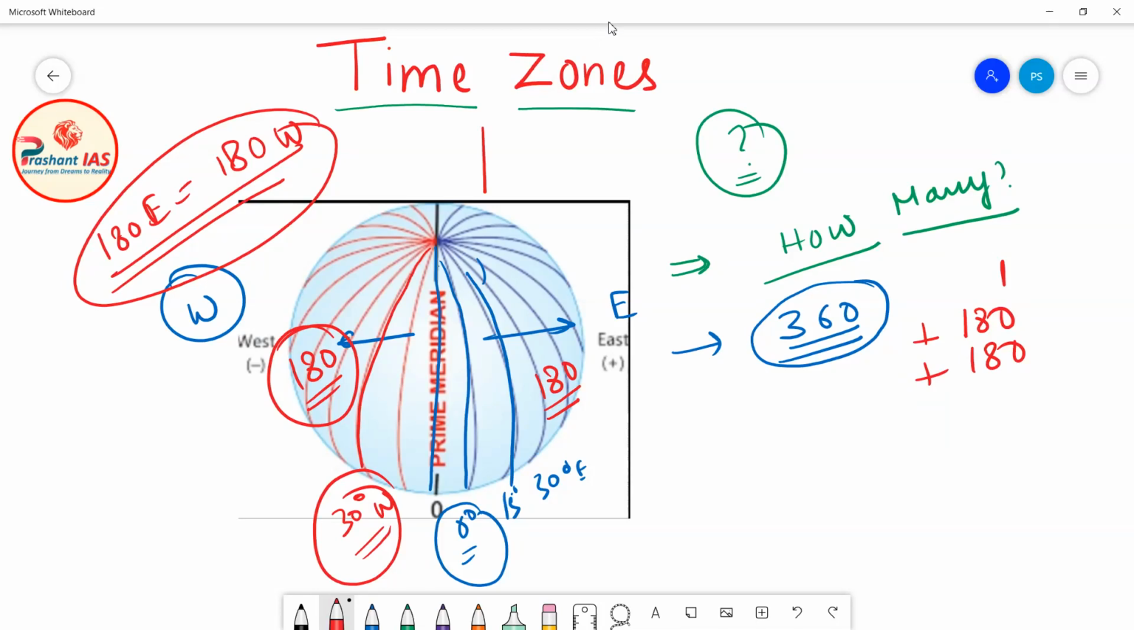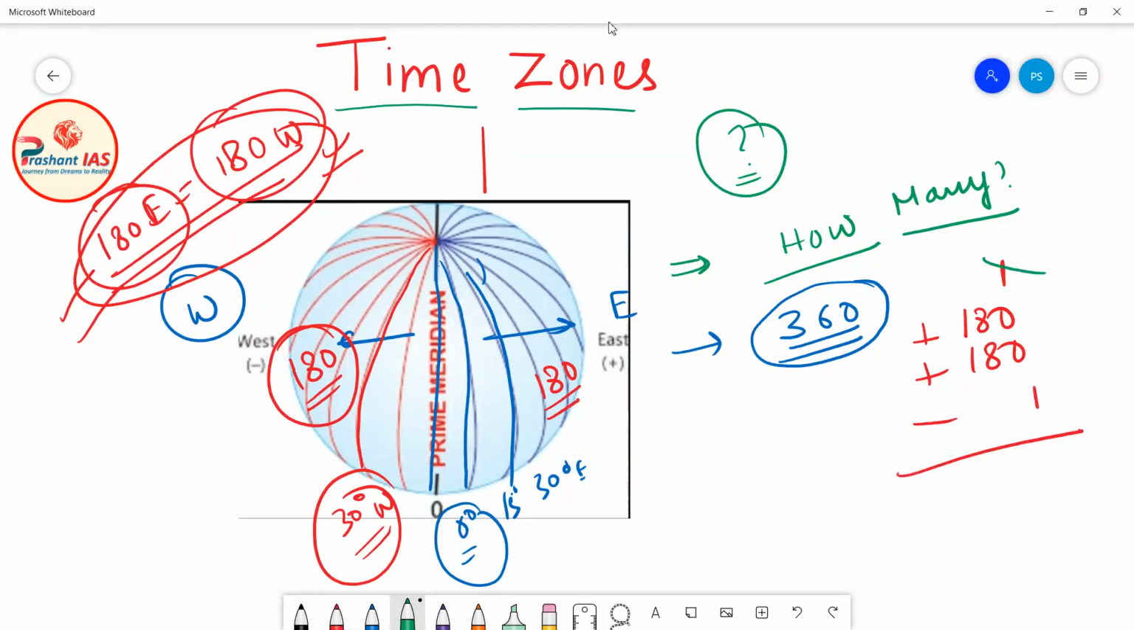They are like Shaktiman and Gangadhar. They are the same thing. So now we have counted it twice, in the east direction as well as in the west direction. So now we have to subtract 1. When you add, this 1 will cancel out, and in total how many meridians of longitude are there? Total 360 meridians of longitude are there.